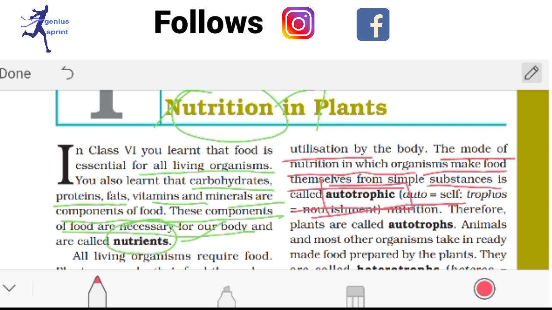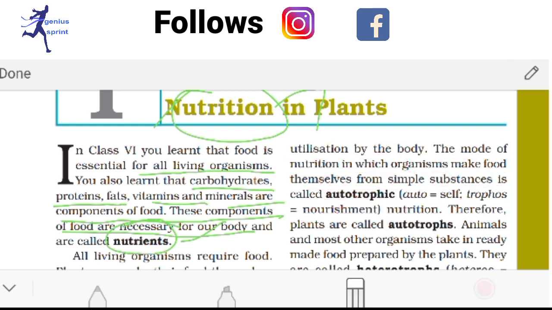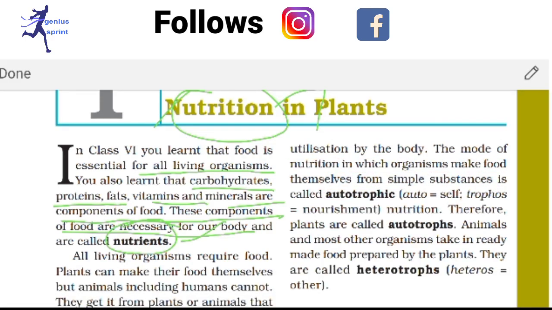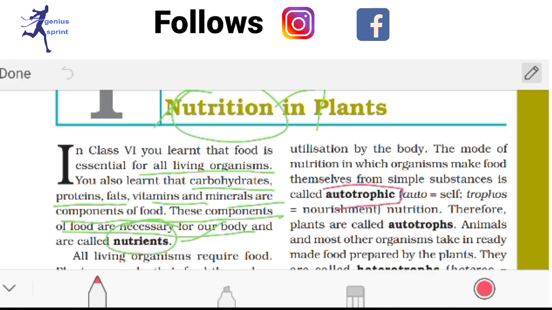Or which are autotroph. See, auto means what? Auto means self, and trophos means what? Nourishment. Okay, trophos means nourishment. So autotrophic mode of nutrition means those plants and animals which can produce their own food are known as autotrophic, and this process is called the autotrophic mode of nutrition.